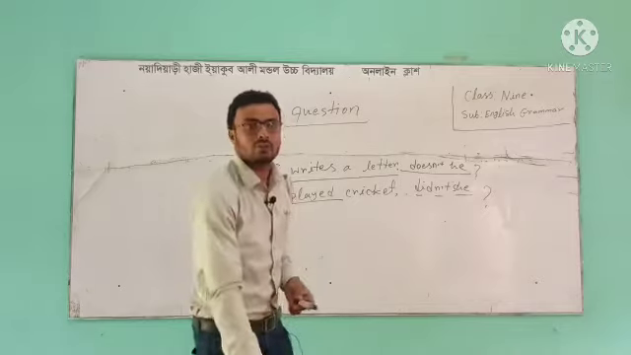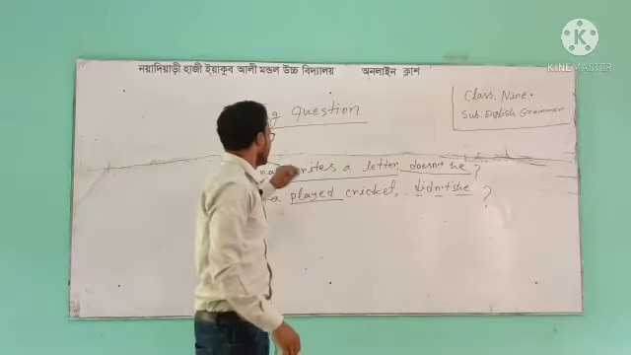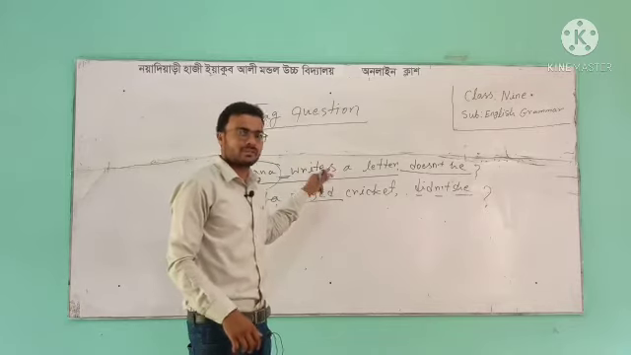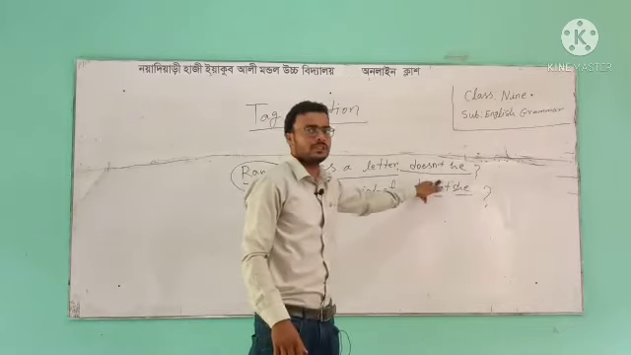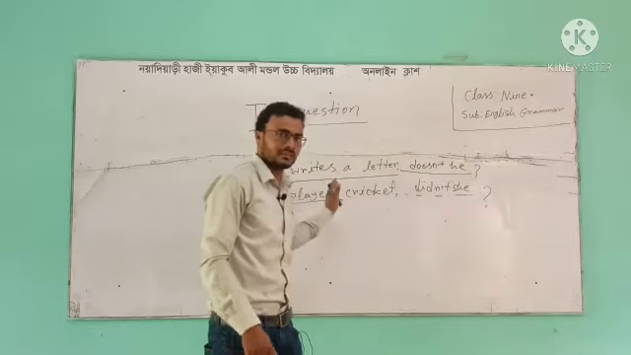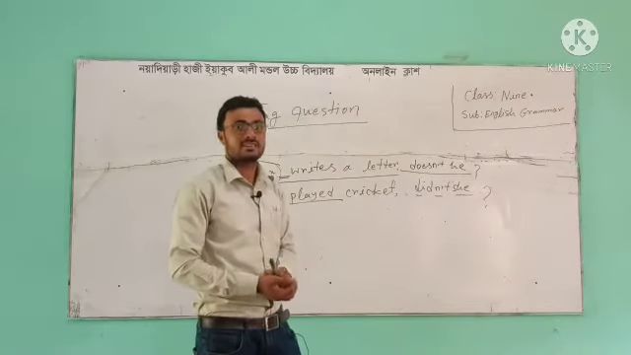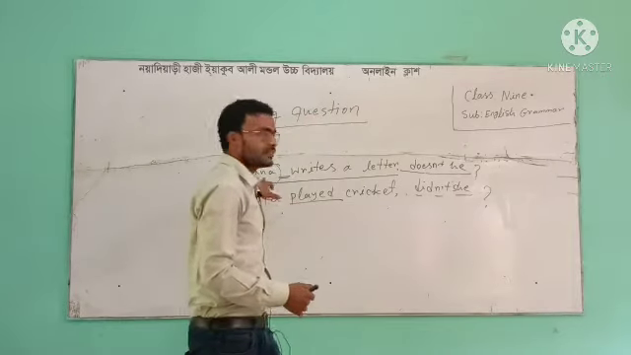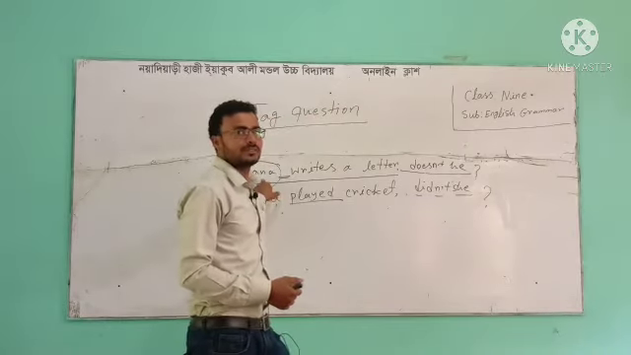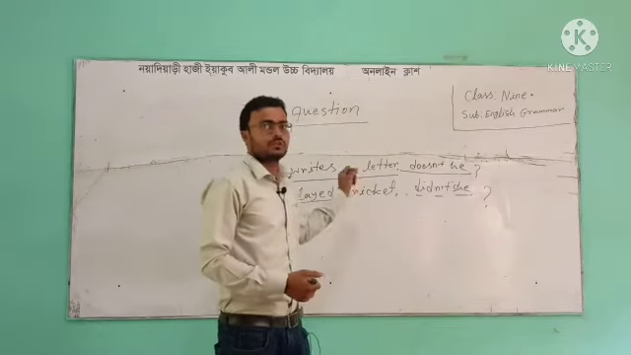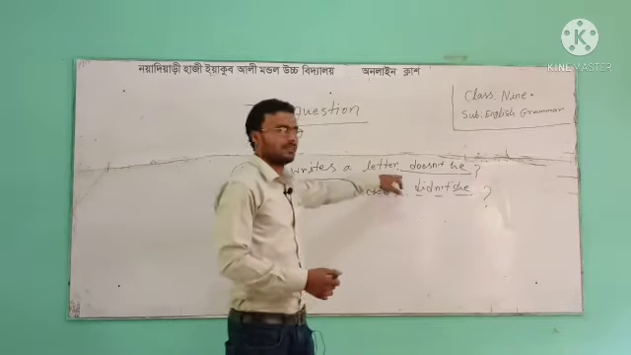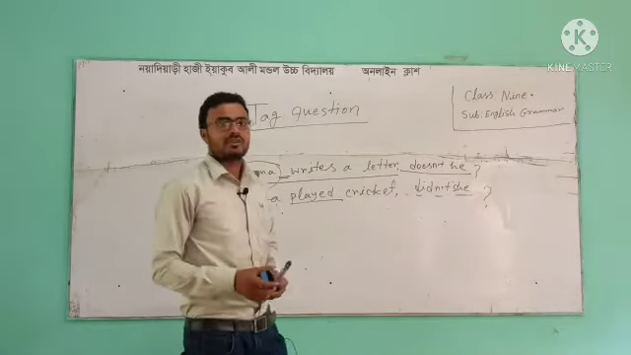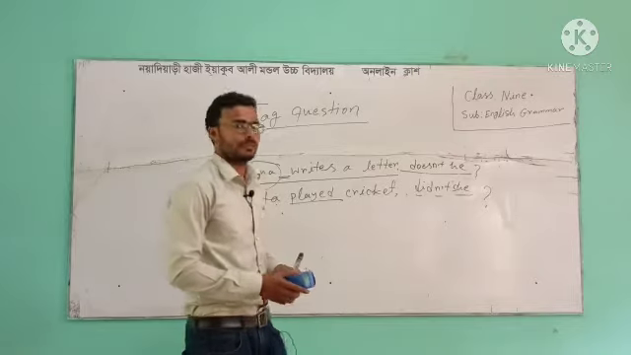So far, we have learned that if the statement is affirmative, the tag question form will be negative. If the statement is negative, the tag question form will be affirmative. If there is no auxiliary verb, the verb "to do" is used in the correct form. Now, I will show you some other examples.